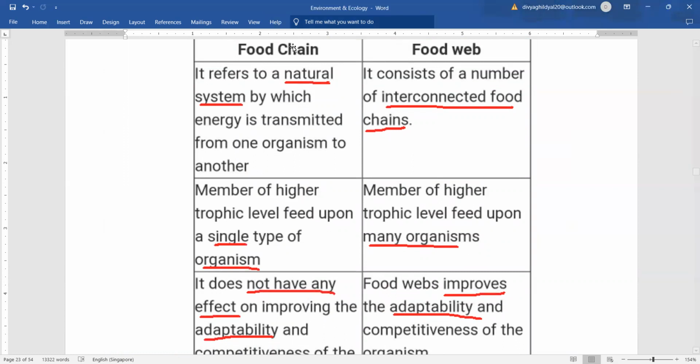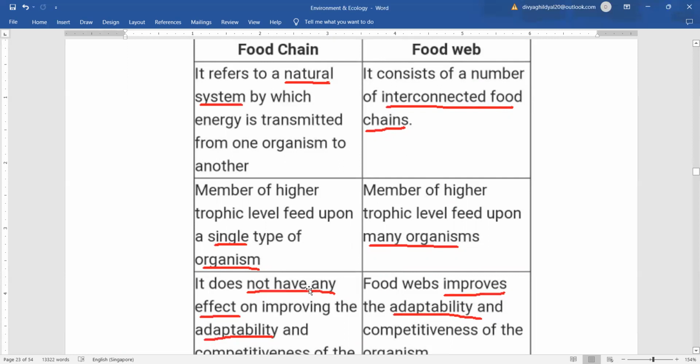Food chain, food web. Food chain refers to the natural system by which energy is transmitted from one organism to another. Food web consists of a number of interconnected food chains. In a food chain, a member of a higher trophic level feeds upon a single type of organism. In a food web, a member of a higher trophic level feeds upon many organisms.